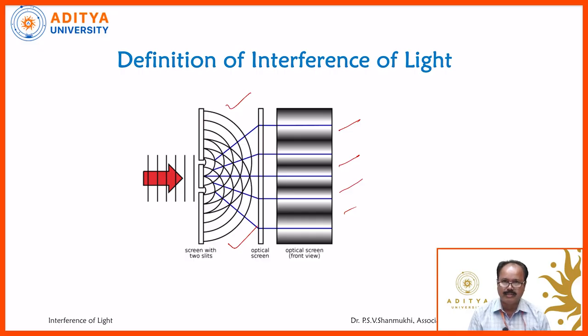Of course, what is coherence? All those things we shall see. When two coherent waves superimpose on each other, the resultant wave contains alternate maxima and minima, bright and dark bands. Here you can observe a screen containing two slits, and the optical screen is there. On the screen, the two waves superimpose on each other. They are producing the alternate maxima and minima.